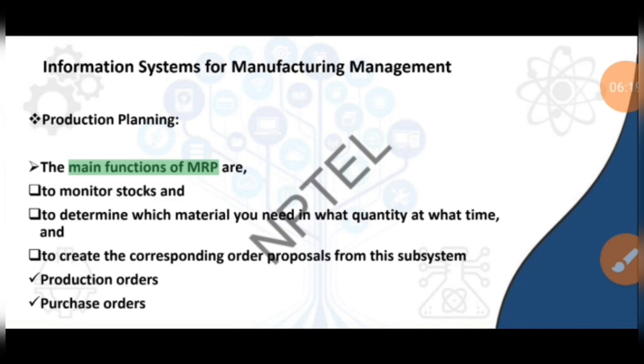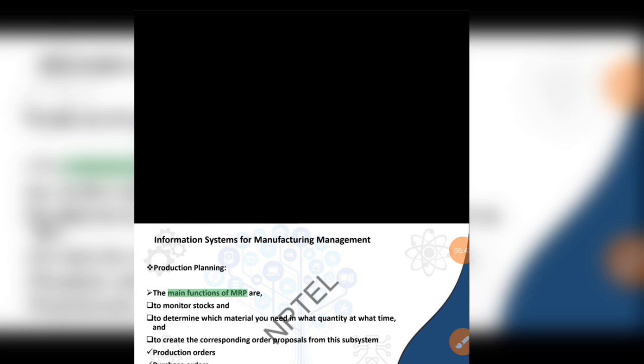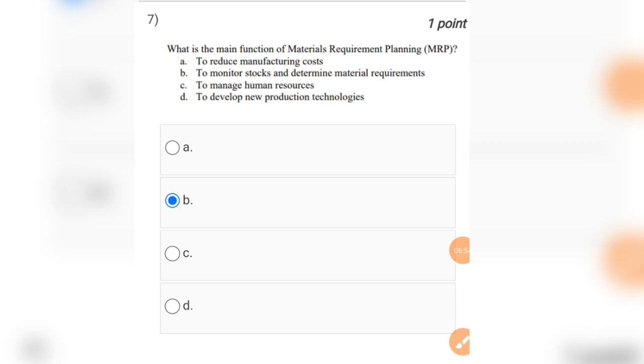So the answer for this question will be option number B. Here you can read point number 1, to monitor stocks and to determine which material you need in what quantity at what time. So the answer for this question will be to monitor stocks and determine material requirements, that is mentioned in option number B.